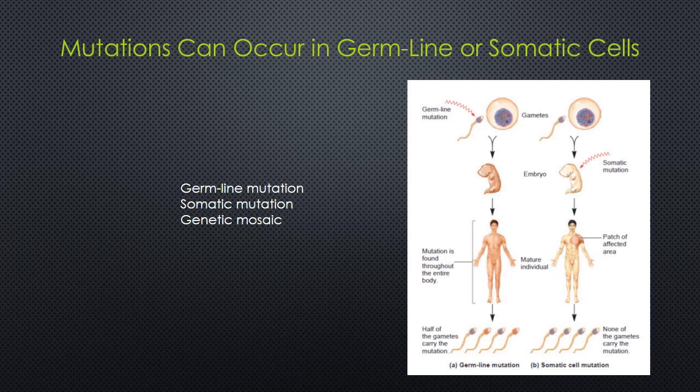The size of the affected region depends on the timing of the mutation. In general, the earlier the mutation occurs during development, the larger the region. An individual that has somatic regions that are genotypically different from each other is called a genetic mosaic.